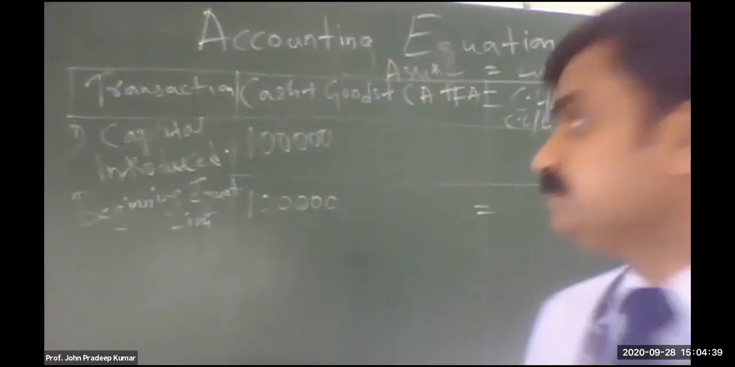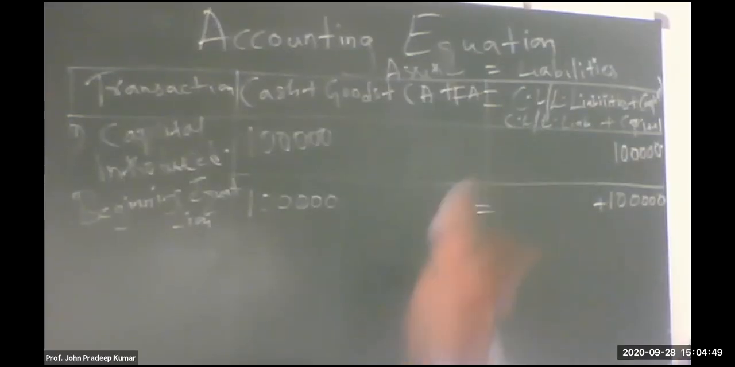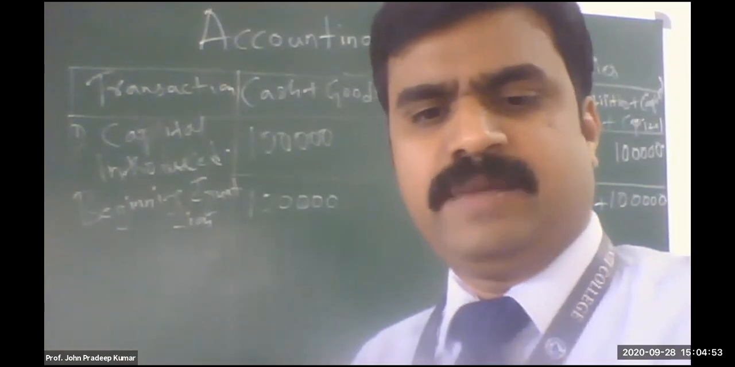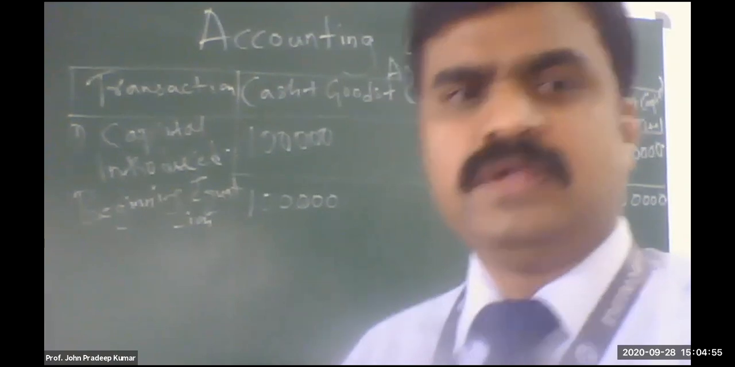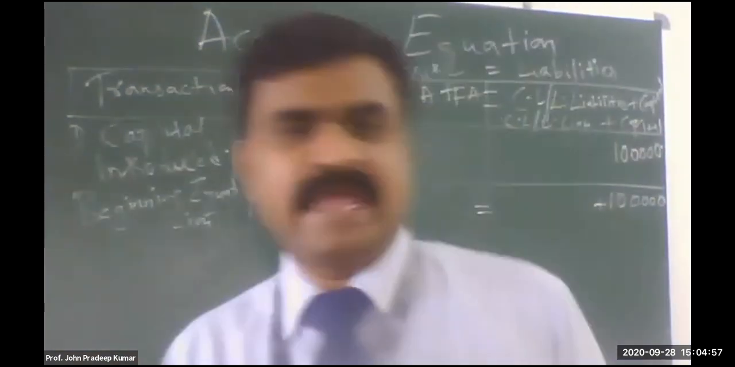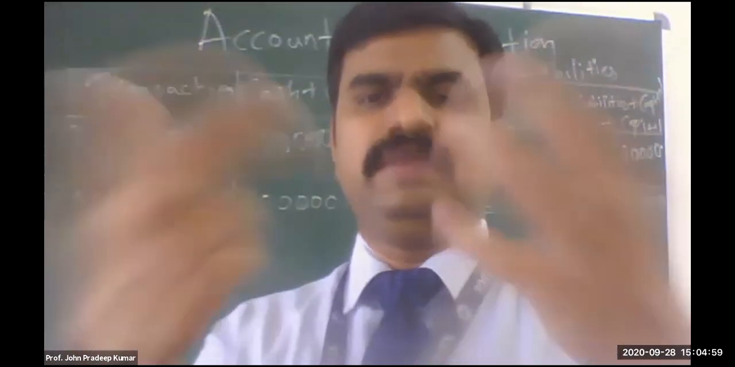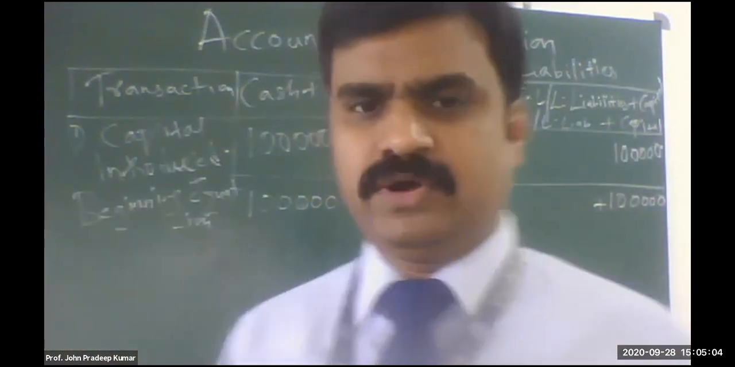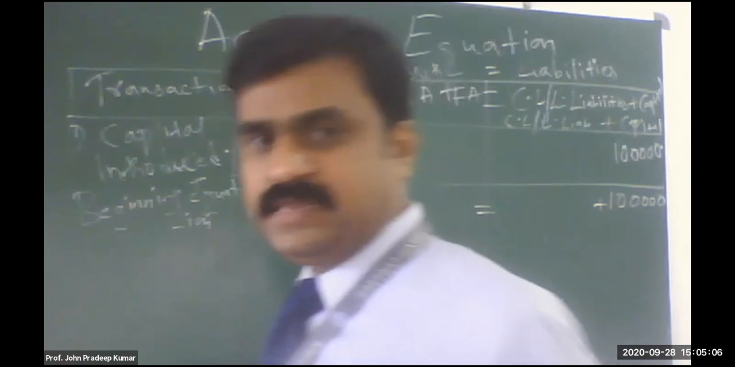Is it clear? Okay, sir. How to do it? Can you explain once again, sir? Yeah. So here Mr. A is introducing, he is giving 1 lakh rupees to the company and he is starting the new company. So when he is starting the company with cash, the company is receiving cash. So cash is coming in. So when something is coming in, you have to write on the asset side.